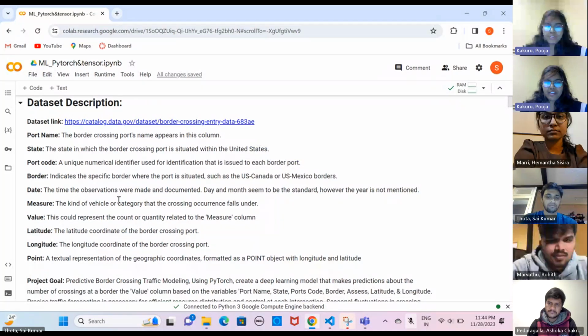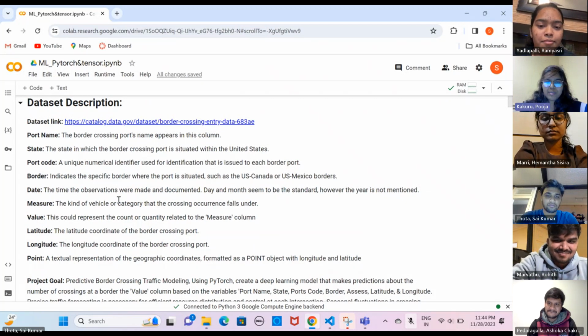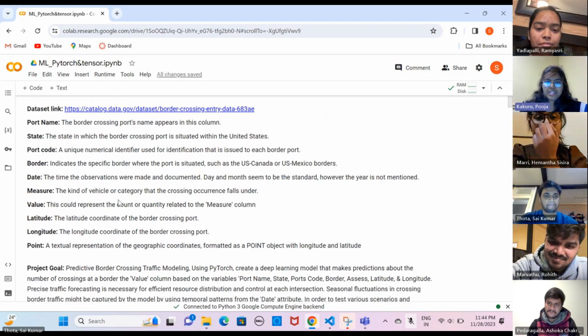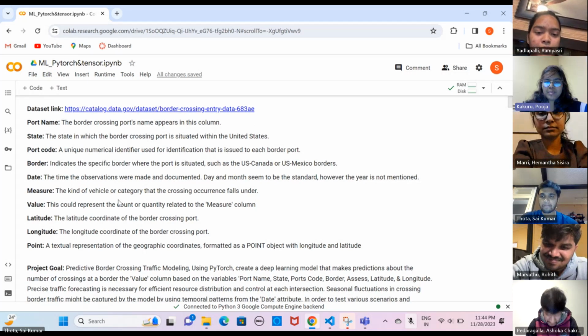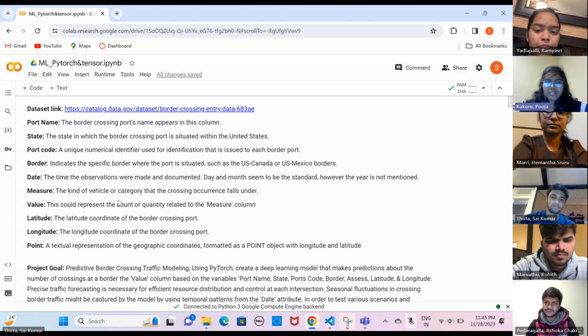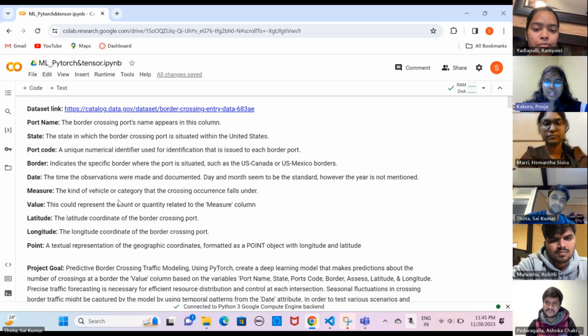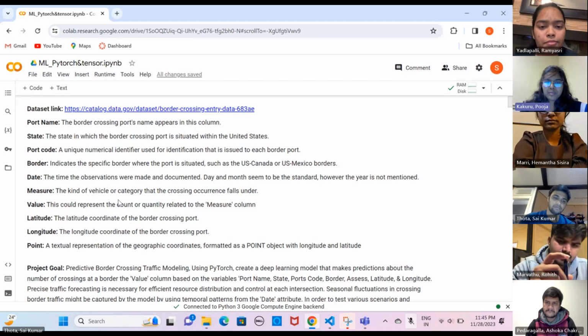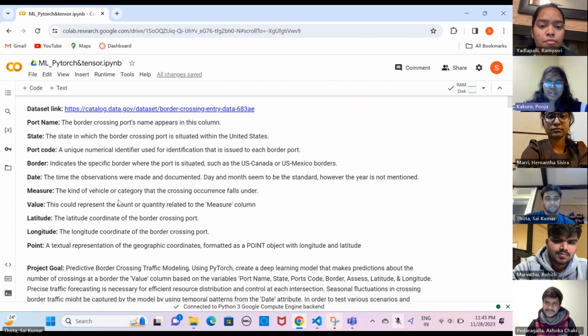For this project we have taken two datasets. The first dataset, sourced from the US government's data catalog, focuses on border crossing entry data. It contains information such as port name, state, port code, border type, date, vehicle category, and traffic count. The goal is to develop a predictive model using PyTorch to forecast border crossing traffic by leveraging variables like port location, date, and specific measures. The model aims to enhance resource allocation and management, capturing seasonal traffic patterns for effective border control.